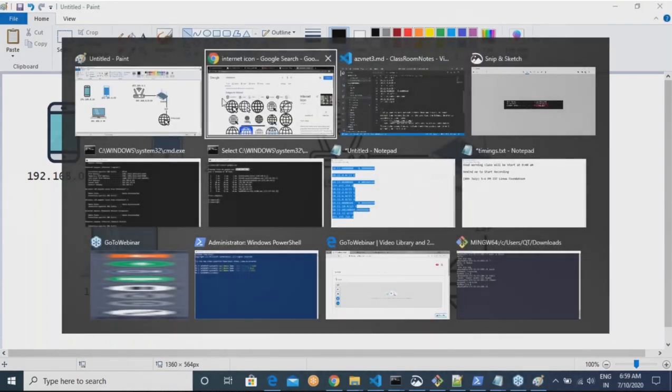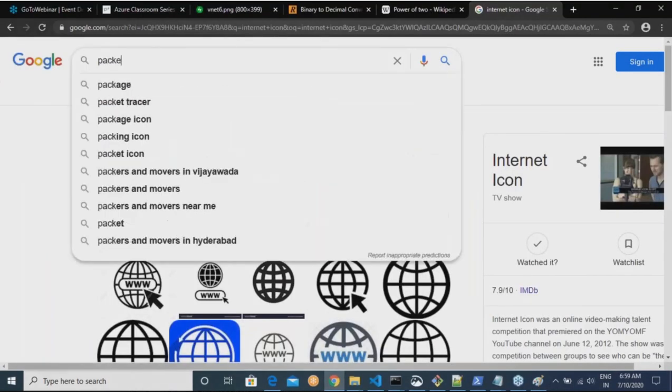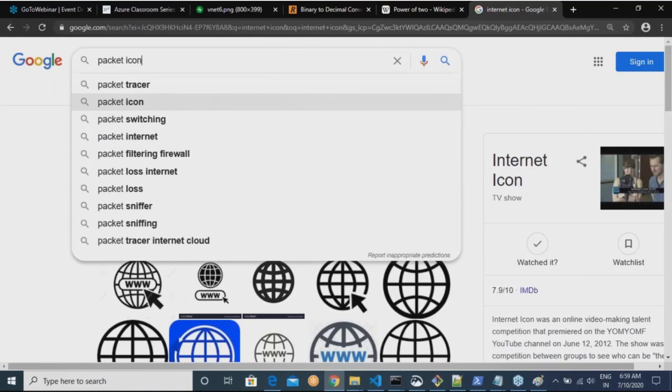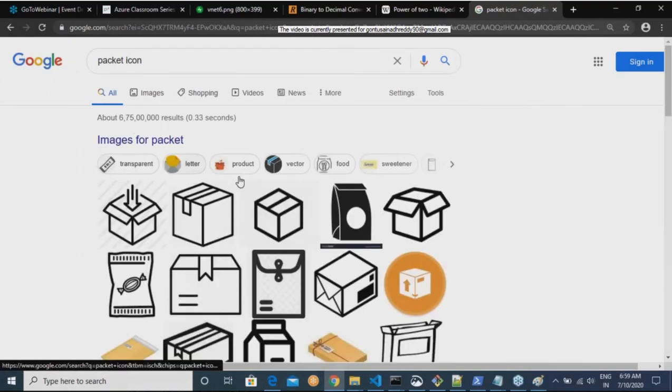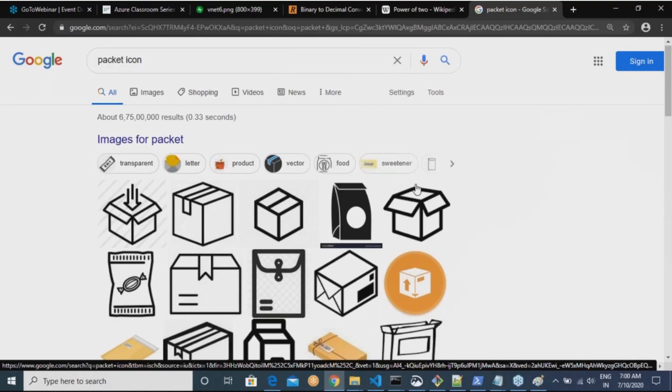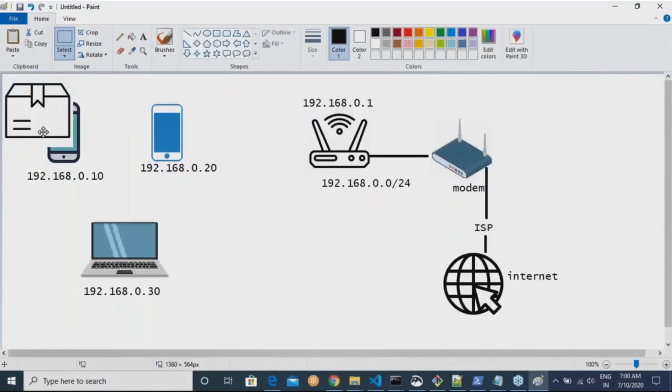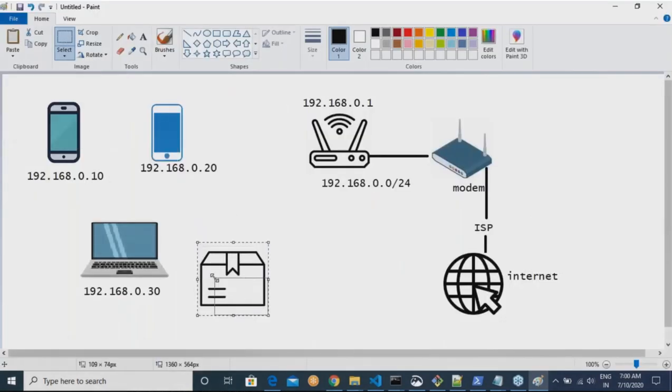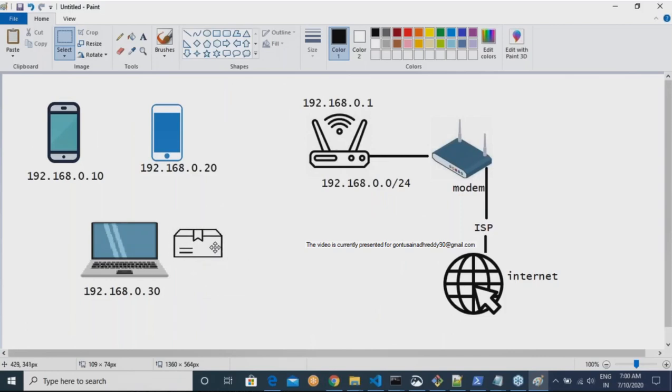He wants to communicate. Okay. So let me call it a network packet. Your laptop wants to communicate.